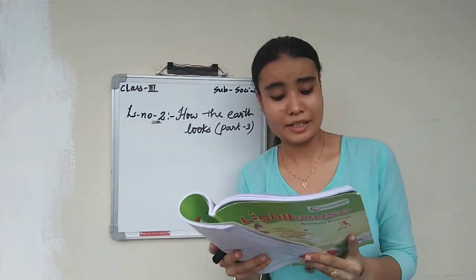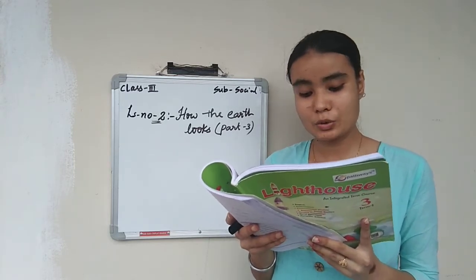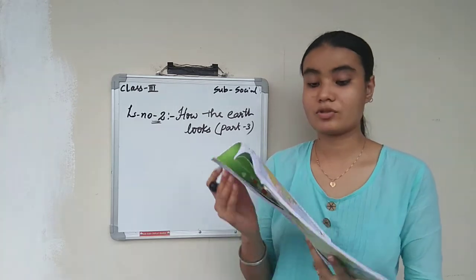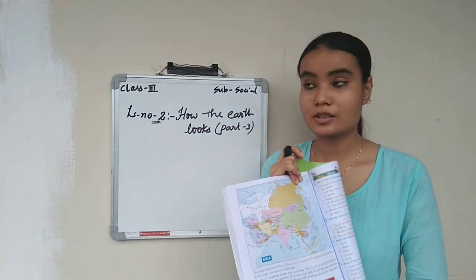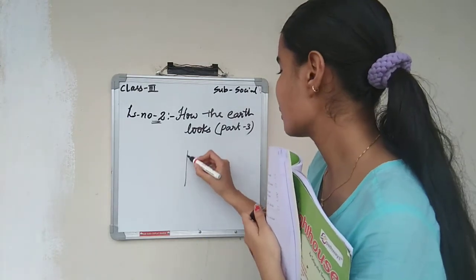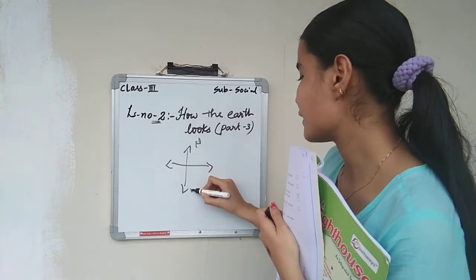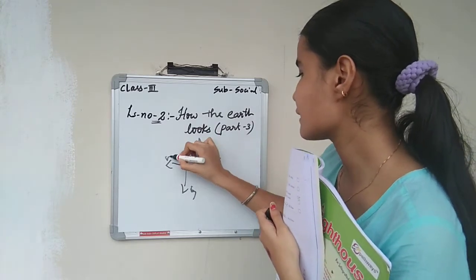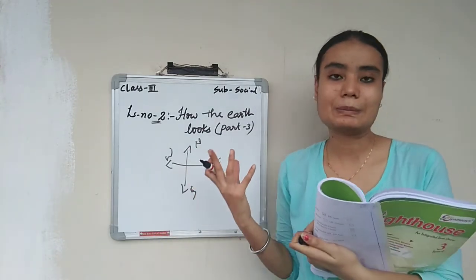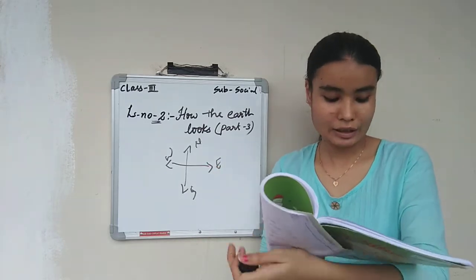There are 4 directions: east, west, north, south. They help us to locate places on the map. Let us see a wall map. This is called a wall map, and that's the reason they have 4 directions. How many directions? 4 directions: north, south, east and west. These directions help us to locate the places easily. With the help of these directions you can easily locate places.